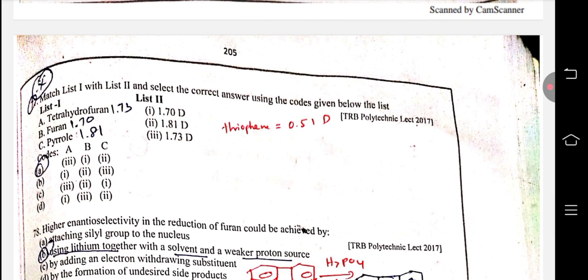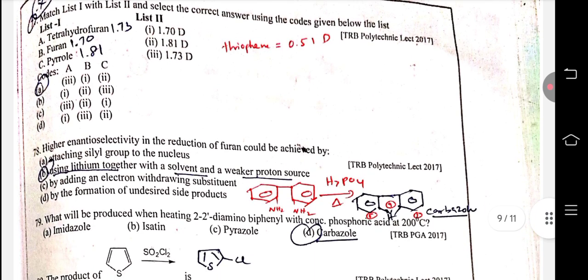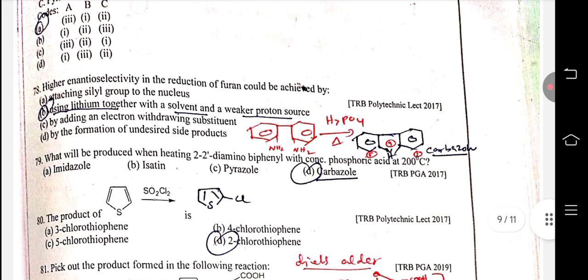77. Match the following. Tetrahydrofuran 1.73 D, furan 1.70 D, pyrrole 1.81 D, thiophene 0.51 D: resonance energy and dipole moment. Higher selectivity in the reduction of furan could be achieved by using lithium together with weaker proton sources as solvent.